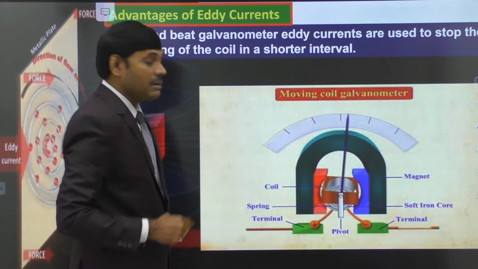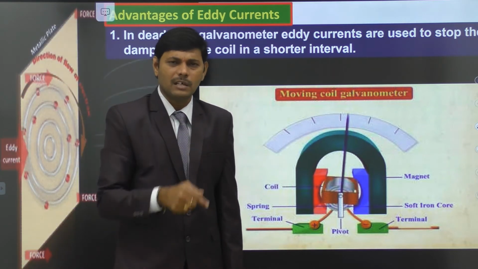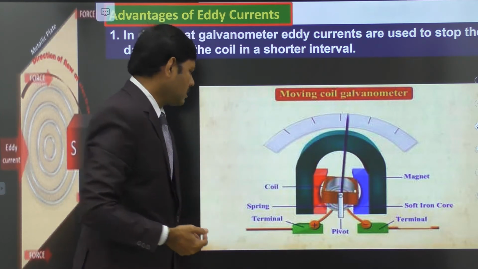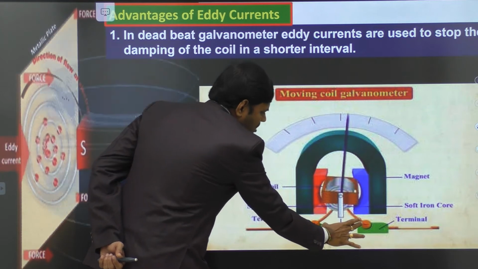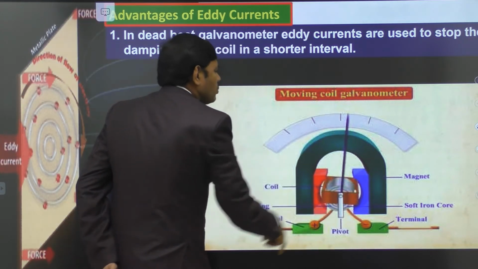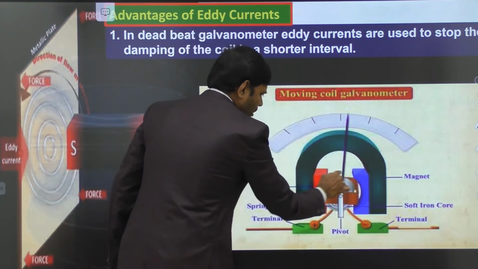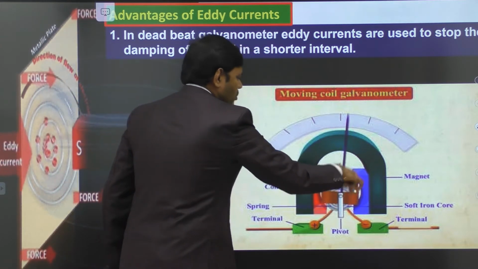The moving coil galvanometer is a very sensitive galvanometer. It can measure even a small current in the order of nano or micro amperes. When the positive and negative terminals of the circuit are given to it, there is a current through the coil. This is the coil. You are observing the copper wire circulated in this plane. Current is passing through the coil.